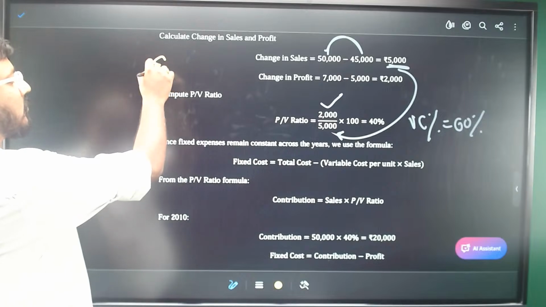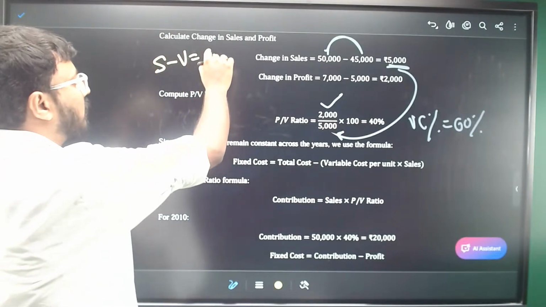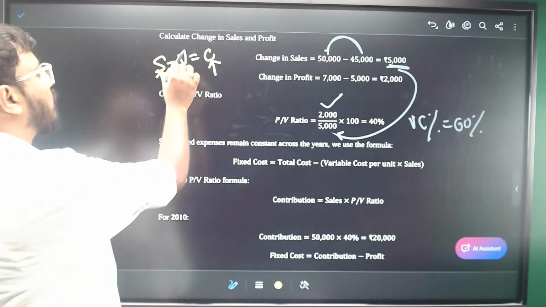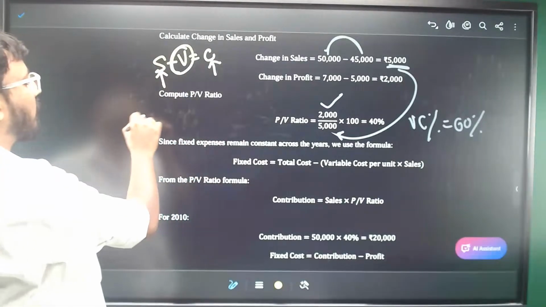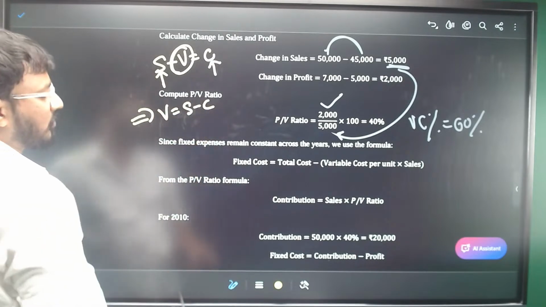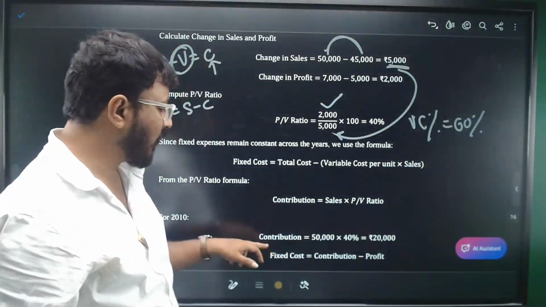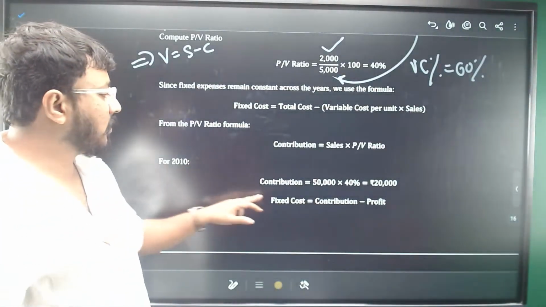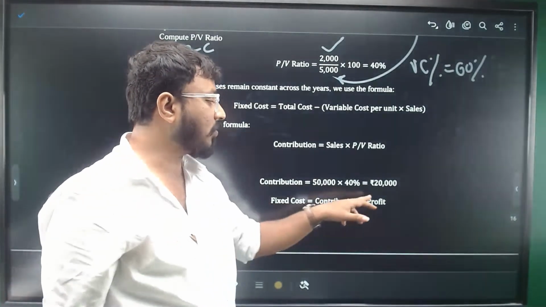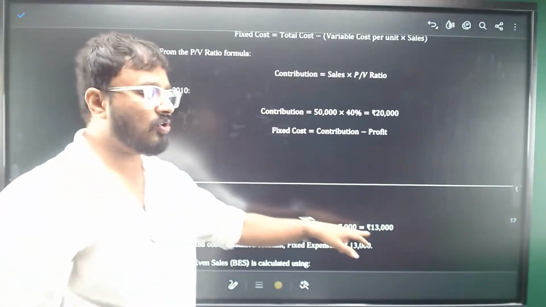We have already learned sales minus variable cost is contribution. So they are calculating the contribution using the PV ratio. They have the sales. So what will be the formula then? V is equal to S minus contribution. That is what they are doing. They are calculating the contribution as sales multiplied by PV ratio. They have calculated it for 2010, 20,000. They have the fixed cost, which is nothing but contribution minus profit. That is another formula, right? They'll get the fixed cost.